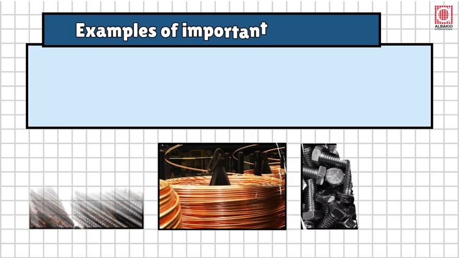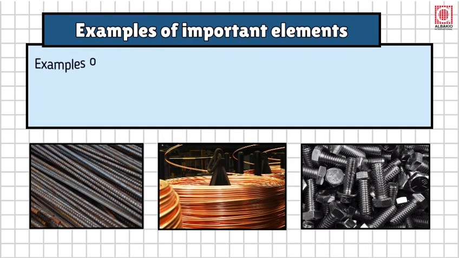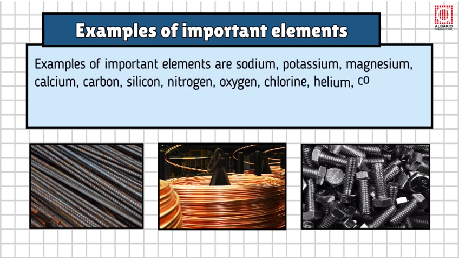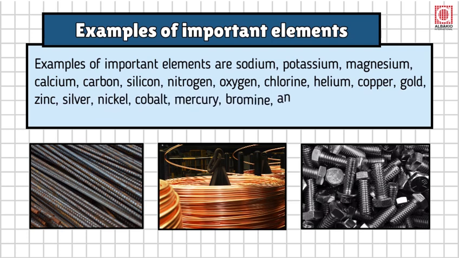Examples of important elements. Examples of important elements are sodium, potassium, magnesium, calcium, carbon, silicon, nitrogen, oxygen, chlorine, helium, copper, gold, zinc, silver, nickel, cobalt, mercury, bromine, and iodine.